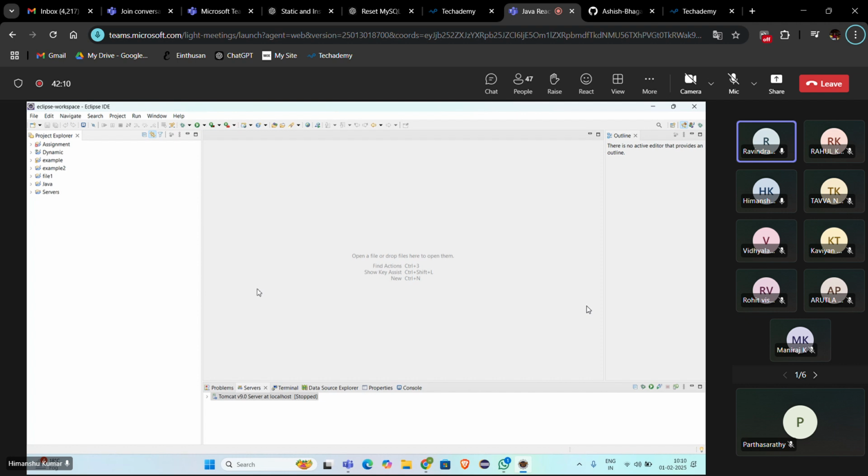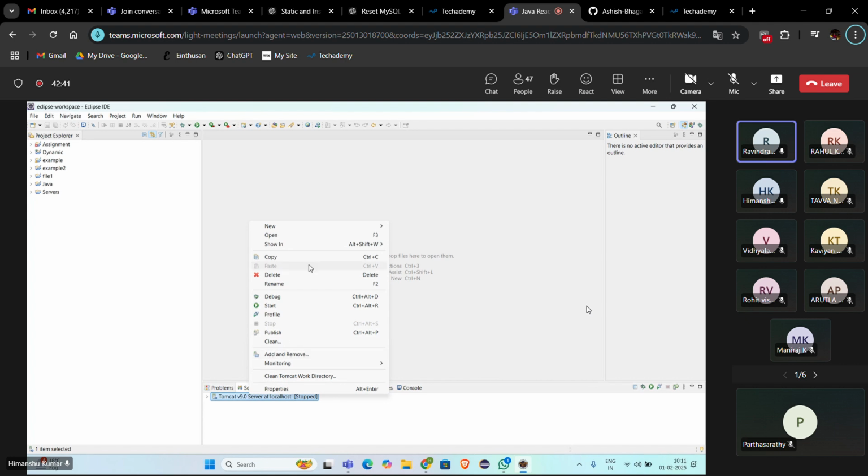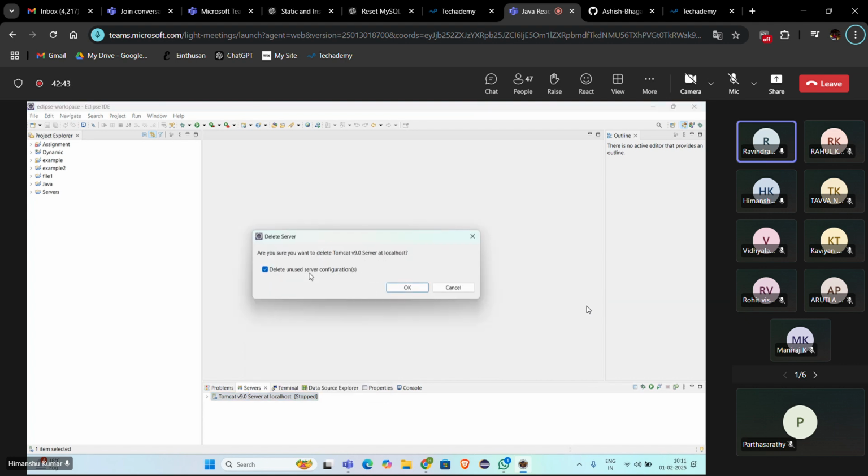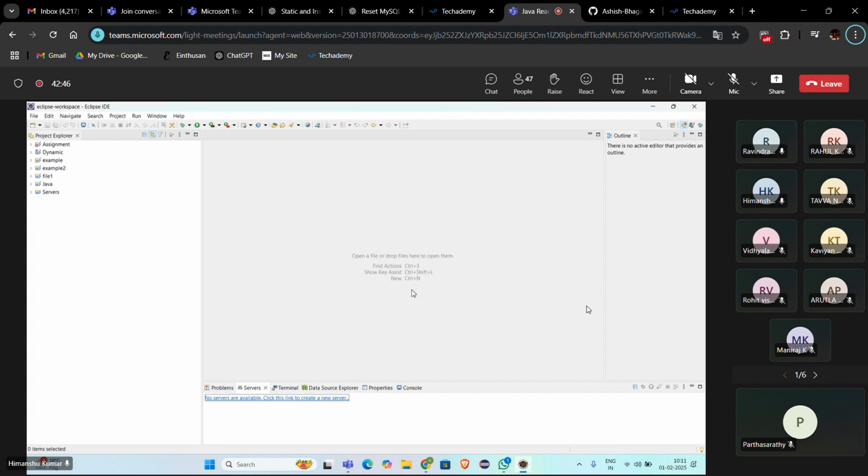Yesterday we created a servlet application, and then you deployed that application into a Tomcat server, right? Manually you deployed the application into Tomcat server, but in Spring Boot, an inbuilt Tomcat server will be added. No need to add the Tomcat server explicitly. If you want, you can remove the server from here: right click, remove, delete the server. To work with Spring Boot, you don't need to add Tomcat server. Spring Boot will come along with the Tomcat server, so we need not deploy in any servers.